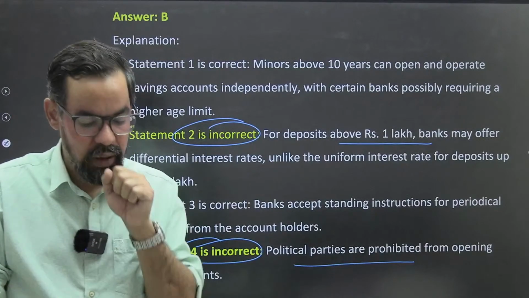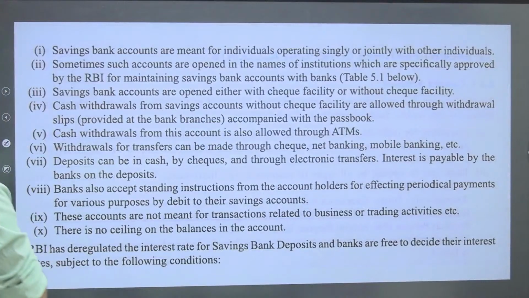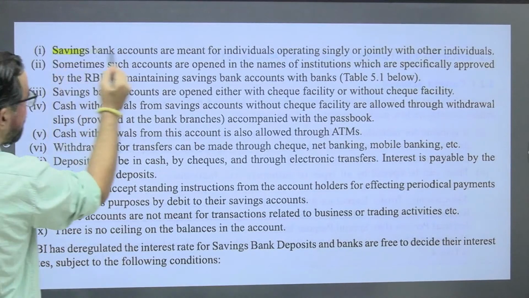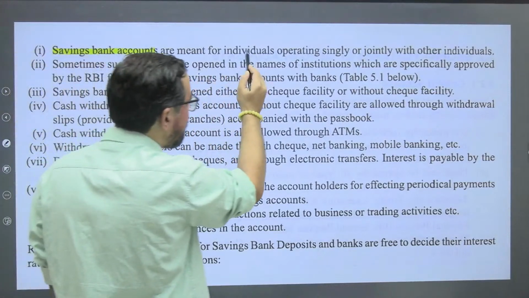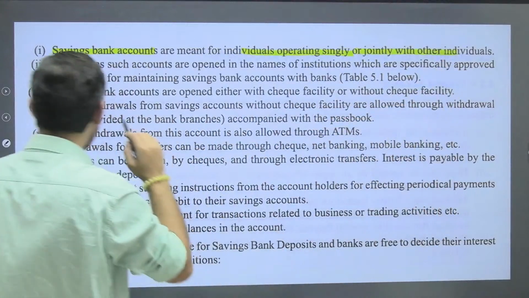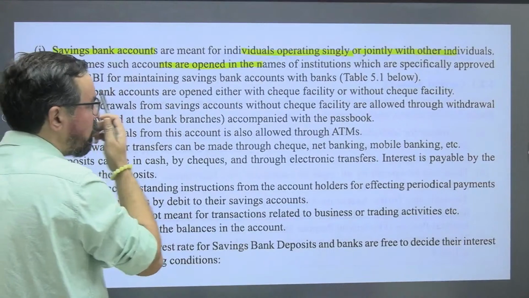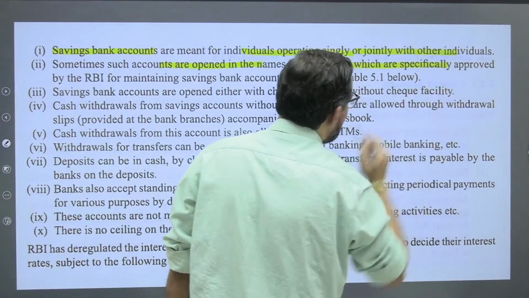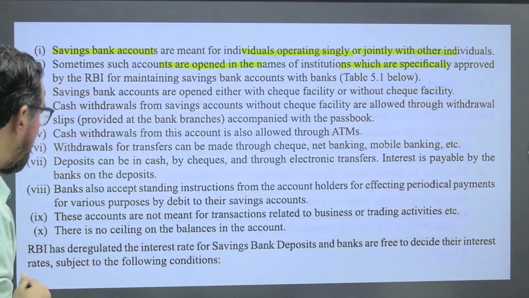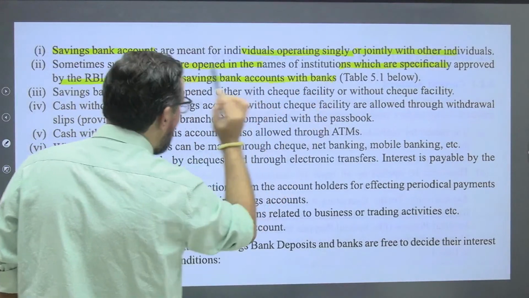So let's move forward, guys. Next one. There are some important pointers around the saving bank account. Saving bank accounts are meant for individuals operating singly or jointly with other individuals. Sometimes such accounts are opened in the name of institutions which are specifically approved by RBI for maintaining a saving bank account with a bank.